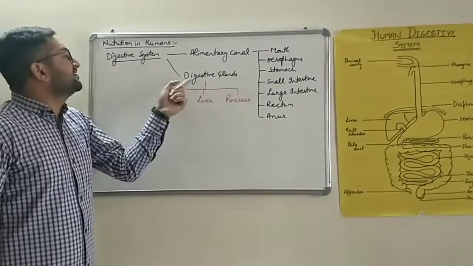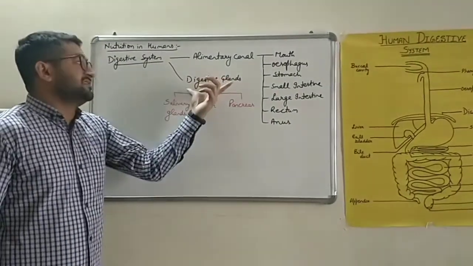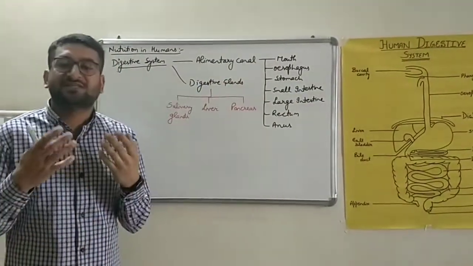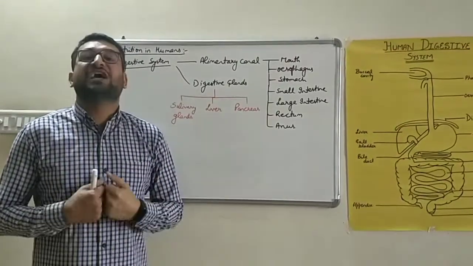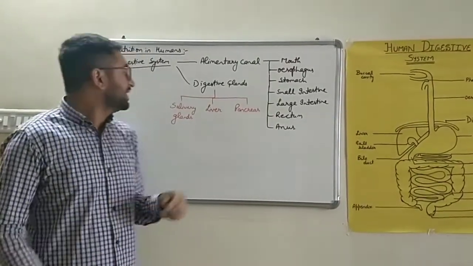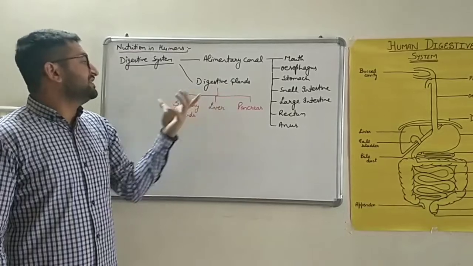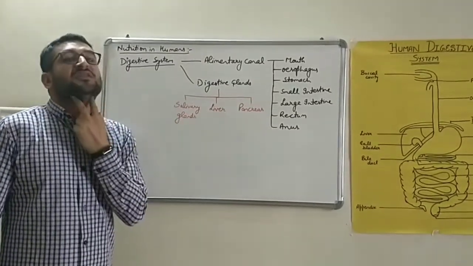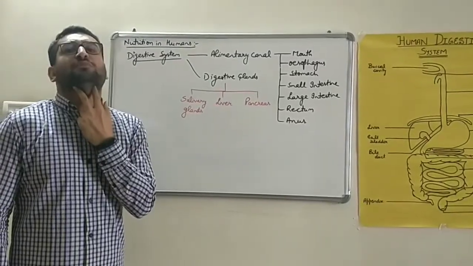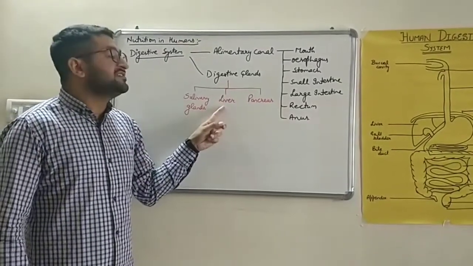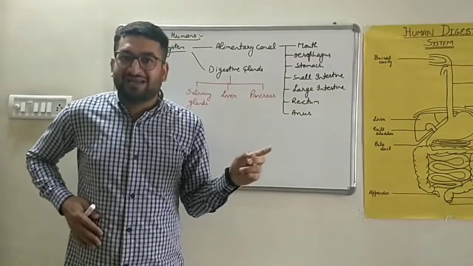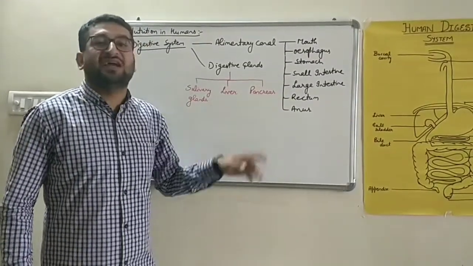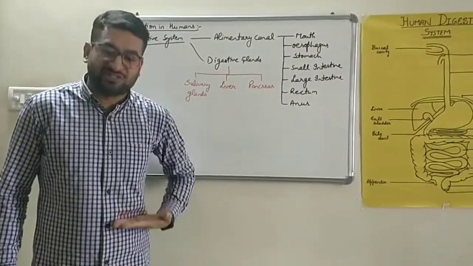The second part of the digestive system of humans is digestive glands. These are the glands which release certain specific enzymes which help in the digestion of food. The 3 major glands present in the digestive system of humans are salivary glands, present above the neck region, below the tongue cavity. The second is liver, present on the right side of the abdominal cavity. And the last one is pancreas, present in the abdominal cavity below the stomach.